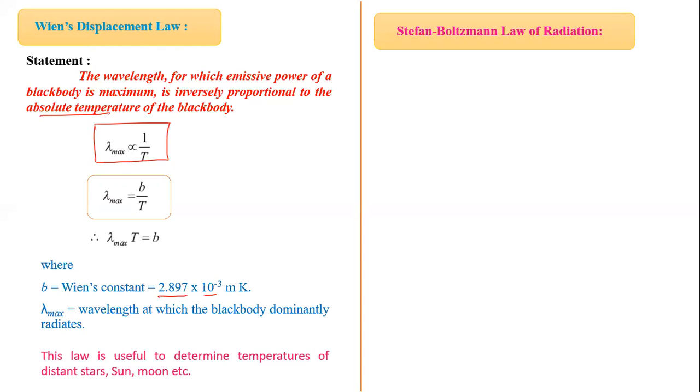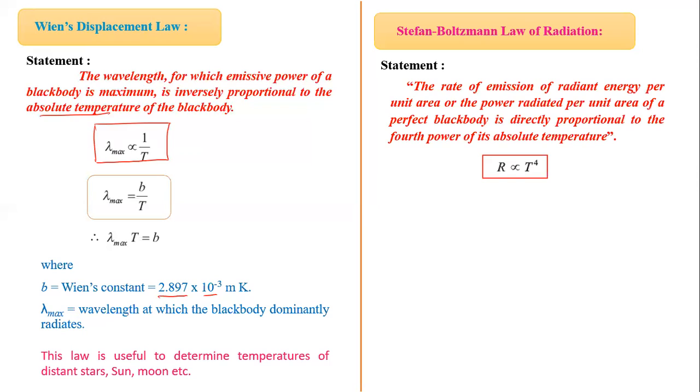Now next law is Stefan-Boltzmann law of radiation. In short, Stefan's law of radiation. Let me learn the statement. You can see here the law is mathematically given by the formula R proportional to T raised to 4. Now here, in words we can write: rate of emission of radiant energy per unit area, or power radiated per unit area of a perfectly black body, is directly proportional to the fourth power of its absolute temperature.